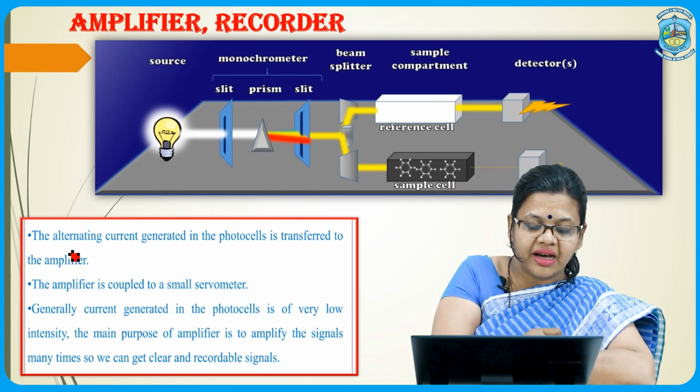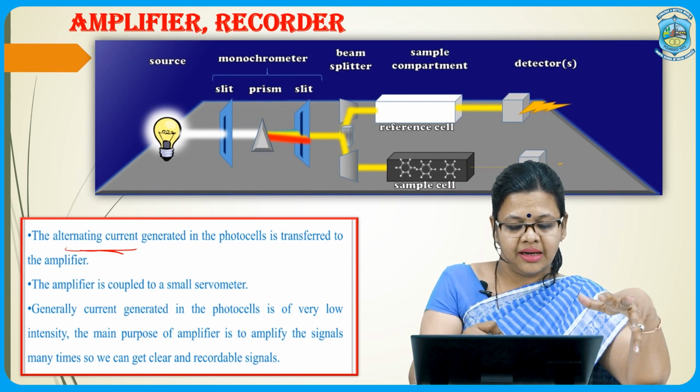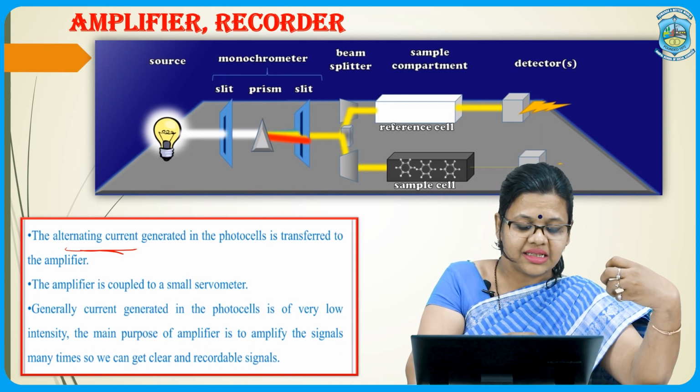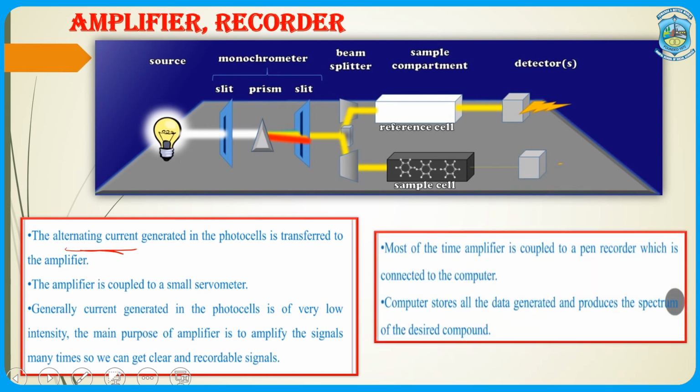So the alternating current which is generated is amplified, it is increased, and then this amplifier is connected with the recorder, and the recorder is our final device which has a pen, and it produces the result in the form of a spectra. So after the detector, outside here is the recorder, which has a pen-like structure, and when it moves it produces the graphs or spectra, and these spectra are then finally interpreted, by which we come to know specific information about the molecule.